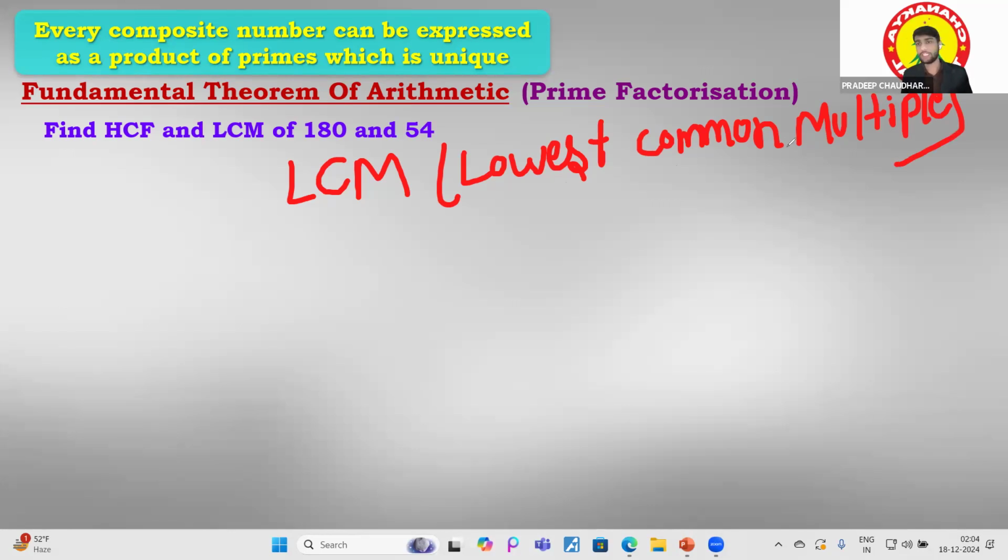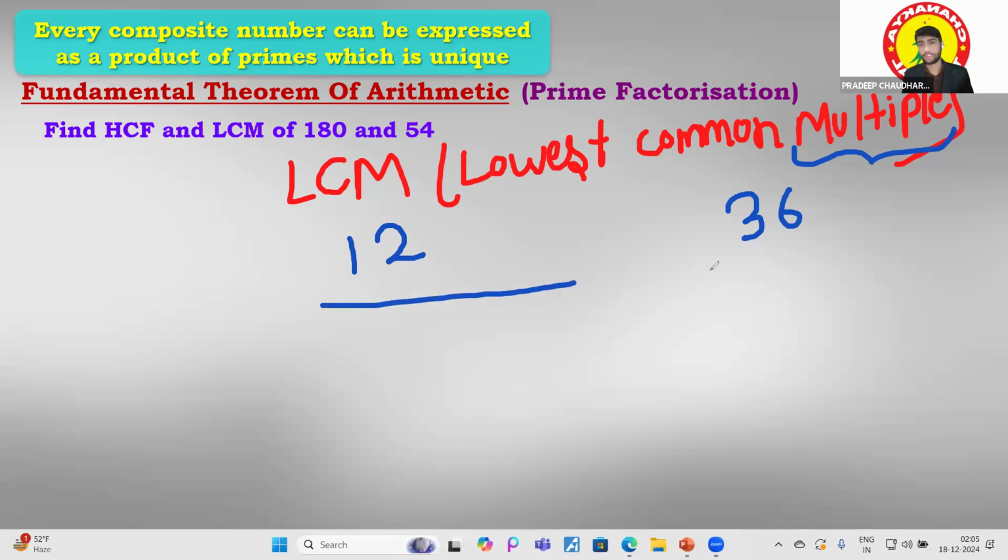So multiple is like the table. Let's find out the multiples of this. Suppose there is one number 12 and suppose there is another number 36. Fine. So we have to find out the multiples, right?